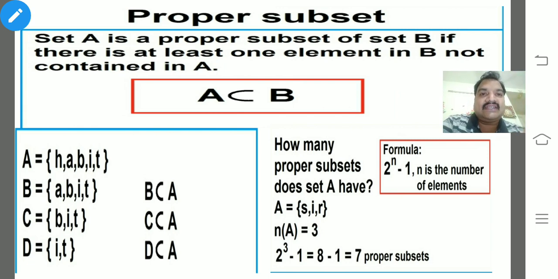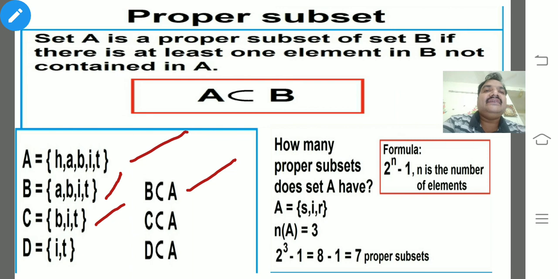Here A is a set of H, A, B, I, T, and B is a set of A, B, I, T. Here H has been removed. That's why B is a proper subset of A. And see here, B, I, T. Here H is not there and A is not there. That's why C is a proper subset of A. And D is a set of I, T. At least one element should not be there in A. But here H is not there, A is not there, B is not there.